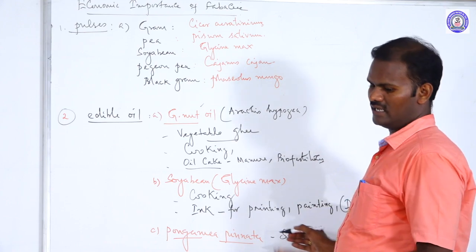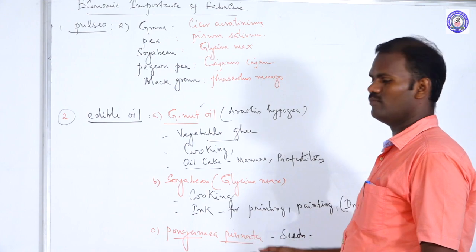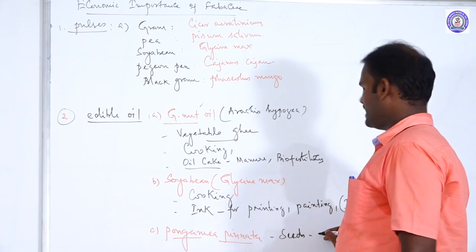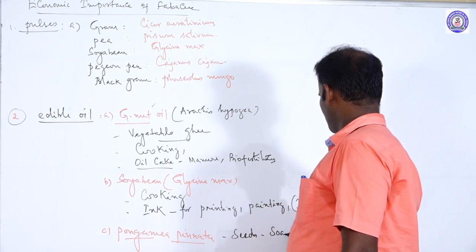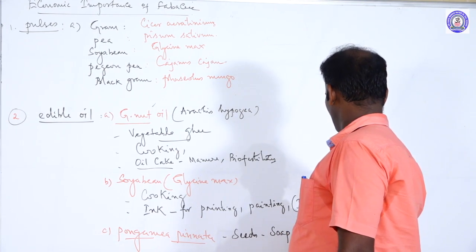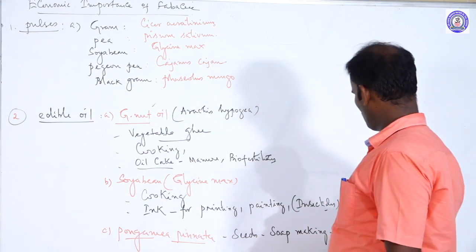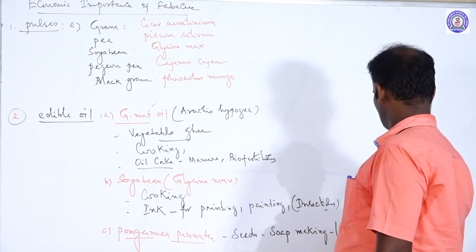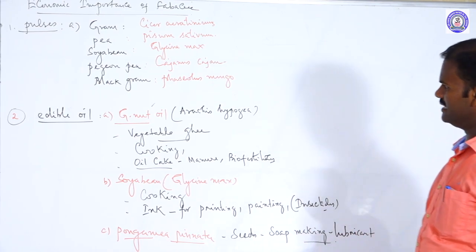It is used to a limited extent for soap making. This oil is obtained from Pongamia pinnata. A limited extent for soap making, and also used as lubricant oil. Edible oils.